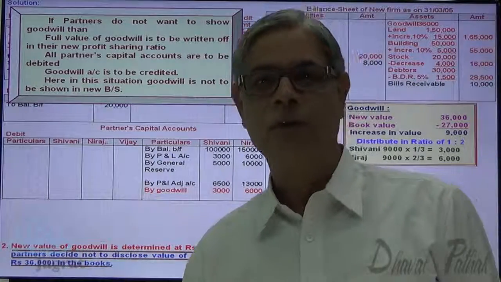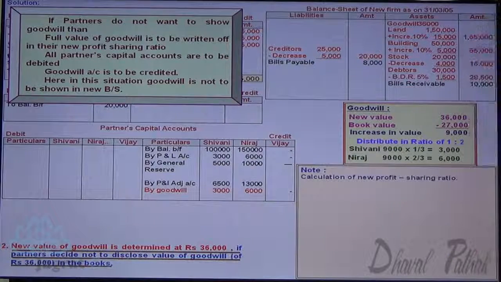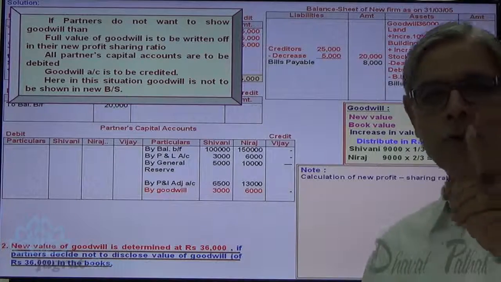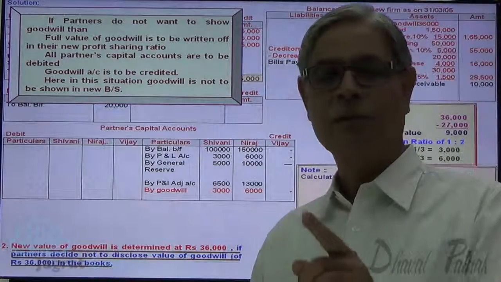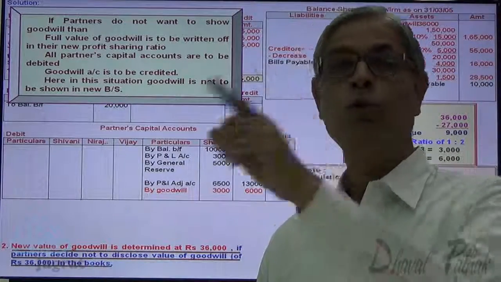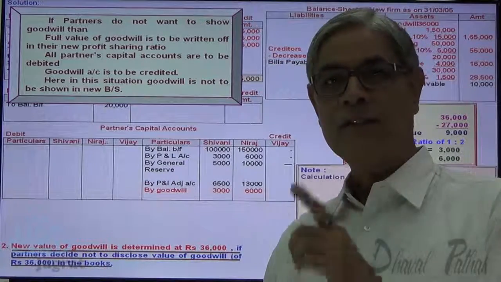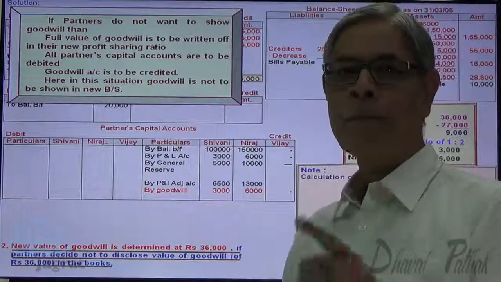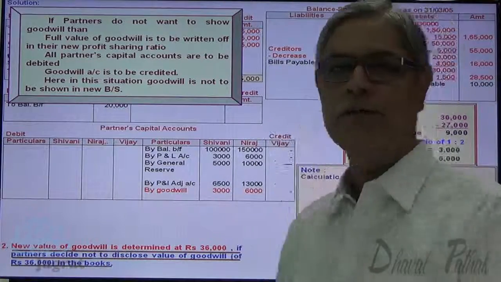Now let me work out the new profit sharing ratio. Calculation of new profit sharing ratio. New partner is given 1/5 share. This 1/5 share is given by Shivani and Neeraj in the ratio of 2:1. So 1/5 into 2/3 is the sacrifice of Shivani, and 1/5 of 1/3 is the sacrifice of Neeraj.